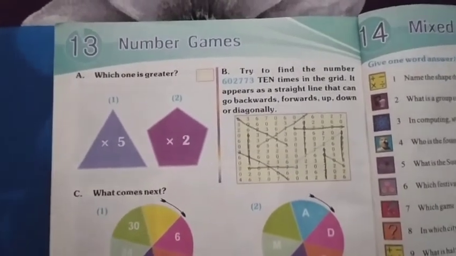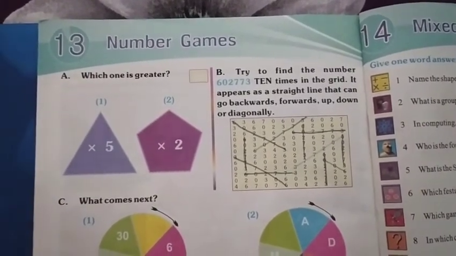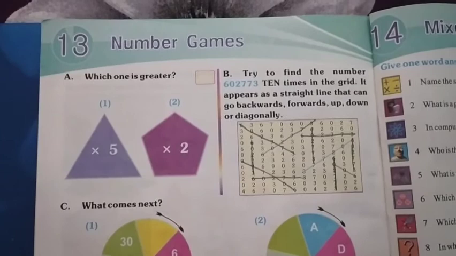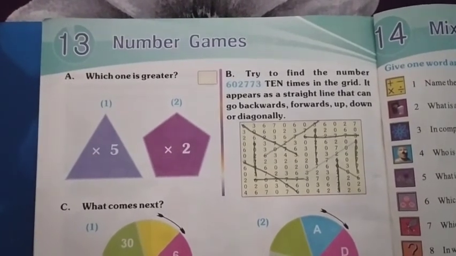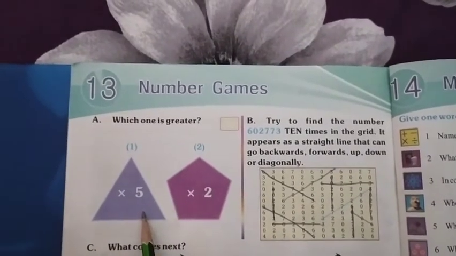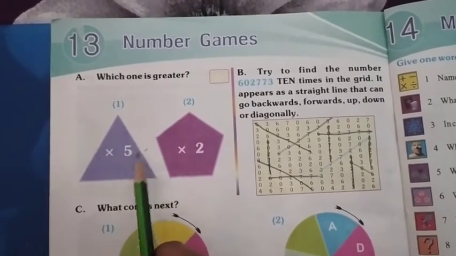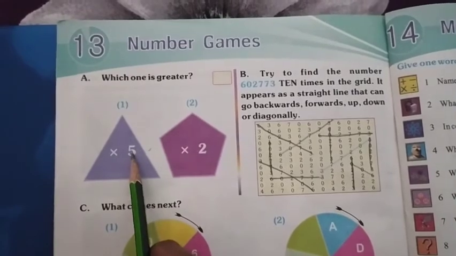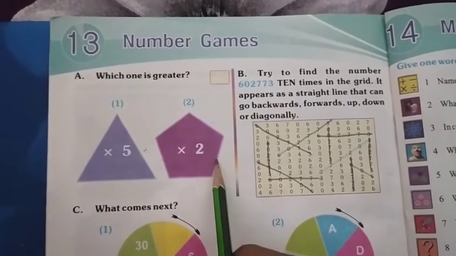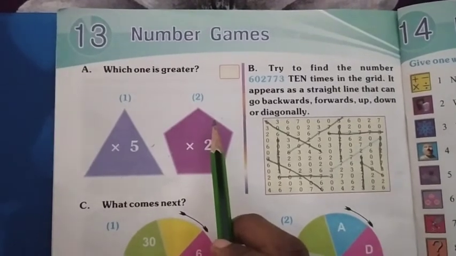So children, now you open your textbook. It is lesson number 13, number games. What they have given here first is which one is greater. We have 2 symbols here, so we should find which is greater. Can you see the triangle here? The triangle has 3 sides. 1, 2, 3, and they have given into 5, and here 1, 2, 3, 4, 5. So it is 5 sides we have. We call this a pentagon.